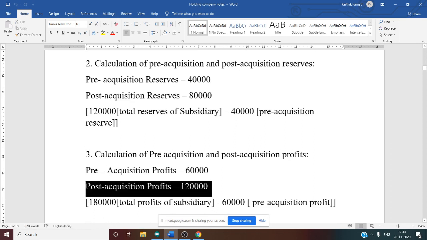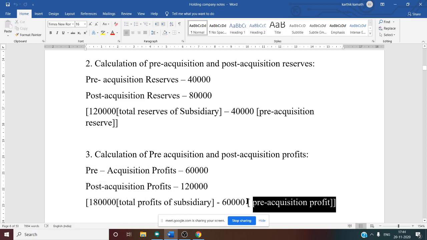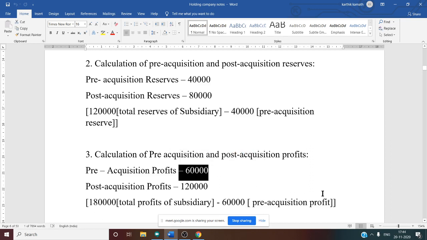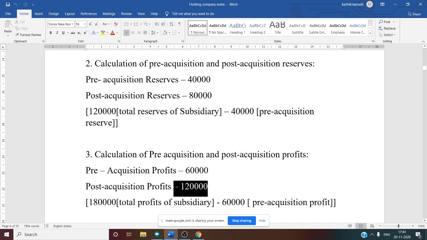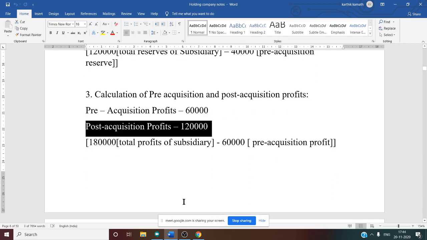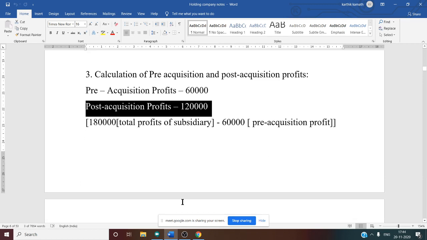Now what about post-acquisition profit? Same thing. Total profit of the subsidiary that is given in the balance sheet is 1,80,000. 1,80,000 minus pre-acquisition profit, which we calculated in working note number 1 as 60,000. So 1,80,000 minus 60,000, you will get post-acquisition profit, which is 1,20,000. This is our working note number 3. So now we know pre-acquisition and post-acquisition profit as well as the reserve.